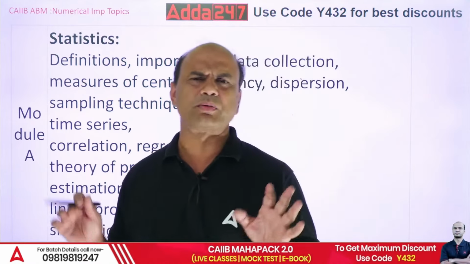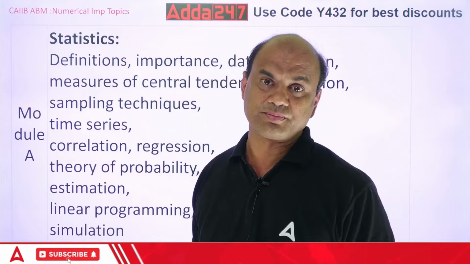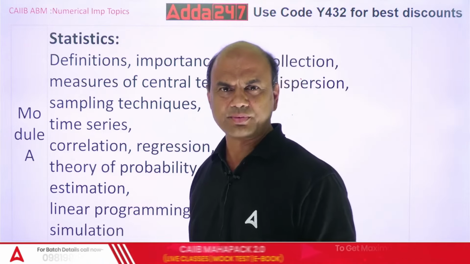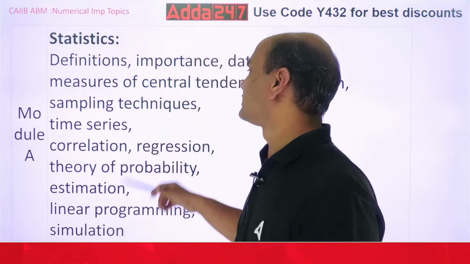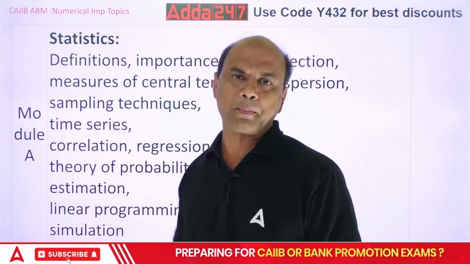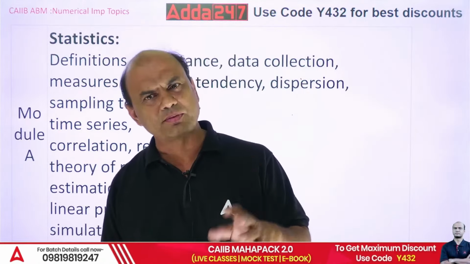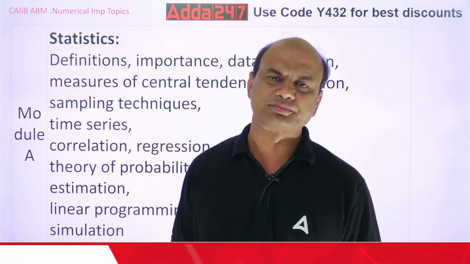Here you learn about inclusive, exclusive groups. Then you learn about relative frequency, various types of frequencies. Focus on the basic questions over here in chapter 1. Chapter 2 is actually sampling. In sampling techniques, there is one numerical which comes for either 5 marks or they break it into 2 marks.